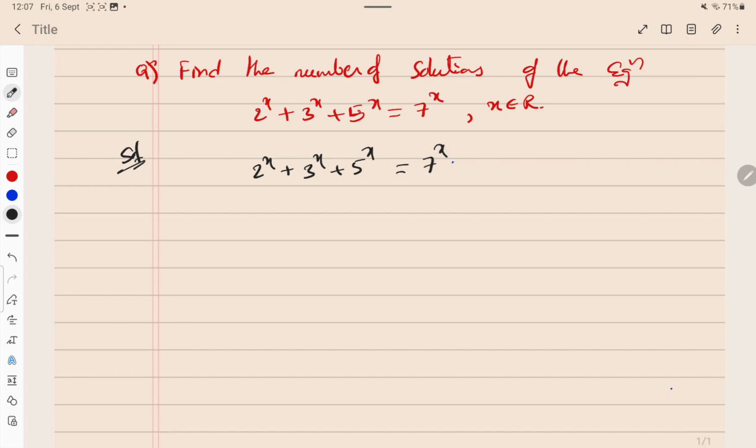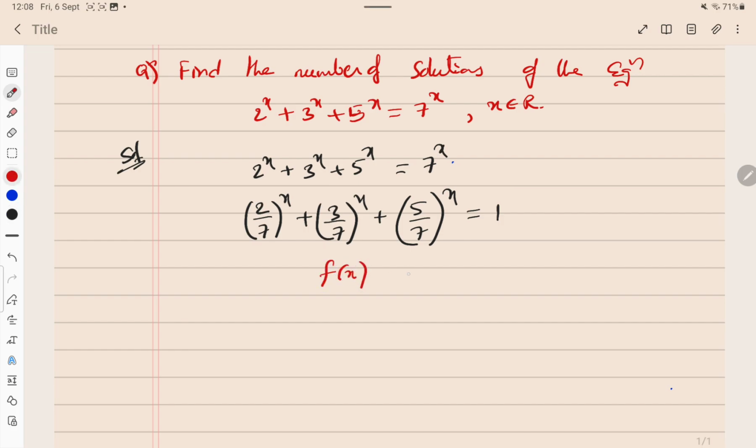Let's divide the total equation by 7^x. So (2/7)^x + (3/7)^x + (5/7)^x = 1. Let's call the total LHS f(x) and the total RHS g(x). Now our aim is to find the number of solutions of f(x) = g(x).